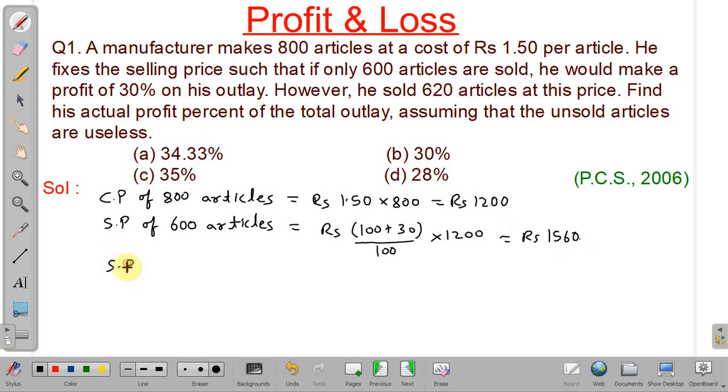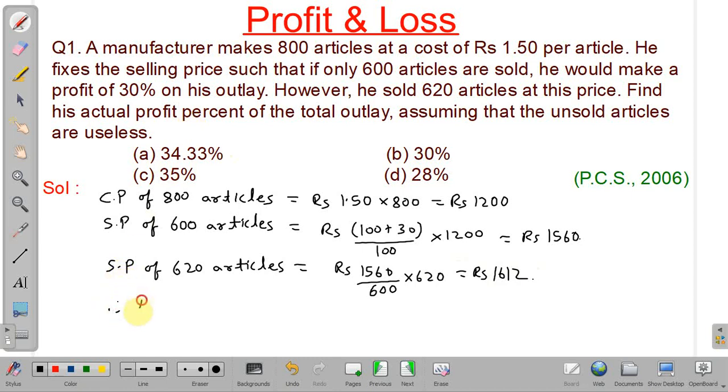But see, he manages to sell 620 articles, so he will get the selling price for 620 articles. Selling price of 620 articles will be equal to, see, for 600 articles selling price is 1560. So 1560 divided by 600 into 620, so it will be equal to rupees 1612.